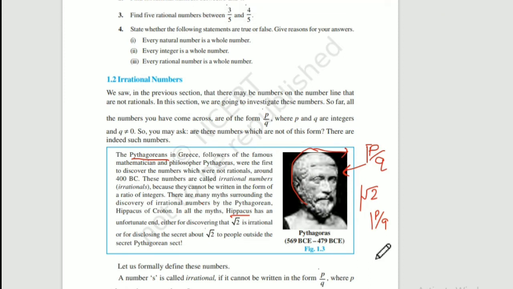Since Hipparchus shared the secret with other groups, as a punishment he was drowned in an ocean. And it seems that at that point of time mathematicians were quite irrational. But this irrational word means illogical. This is not the number irrational, this is illogical. So irrational means illogical also.